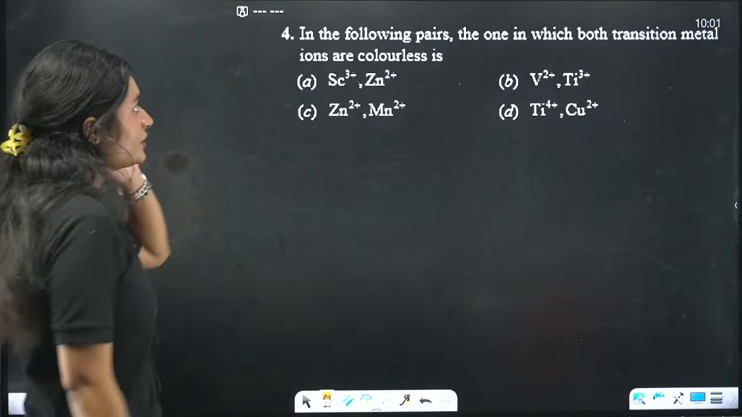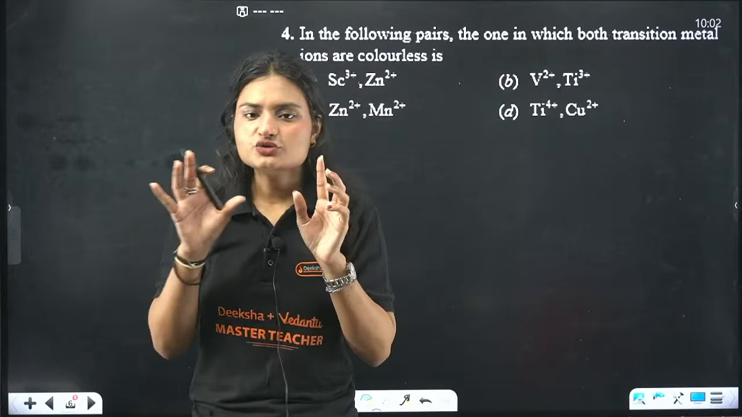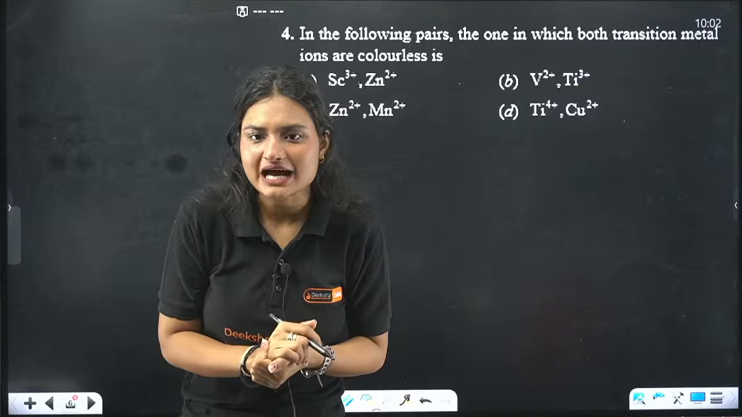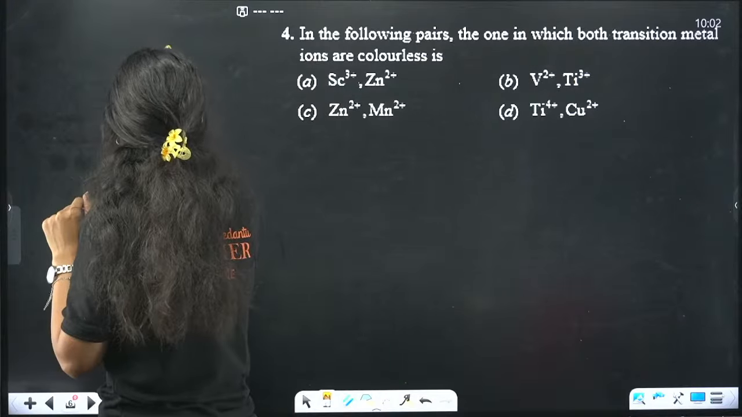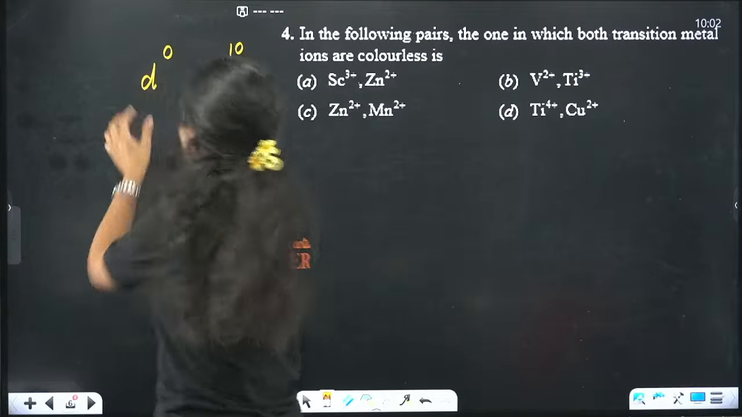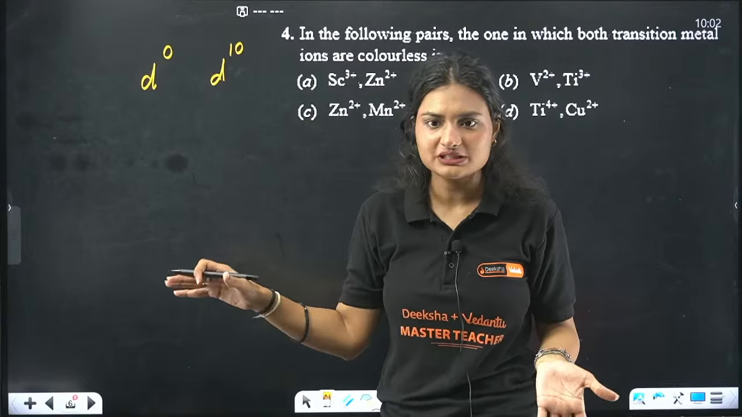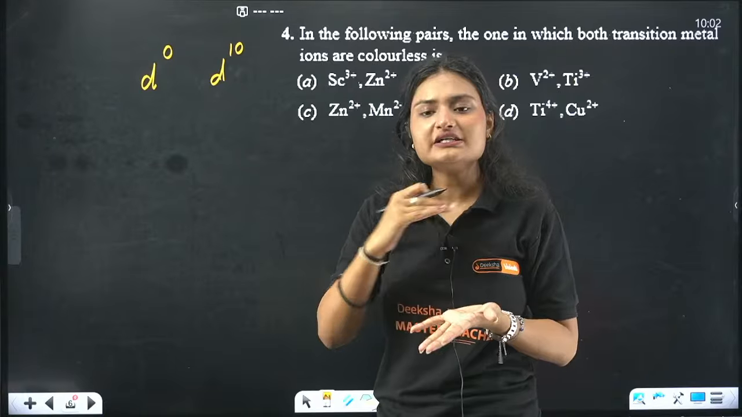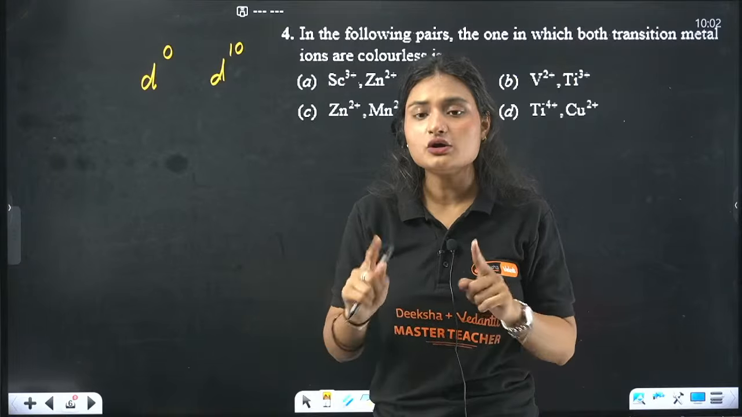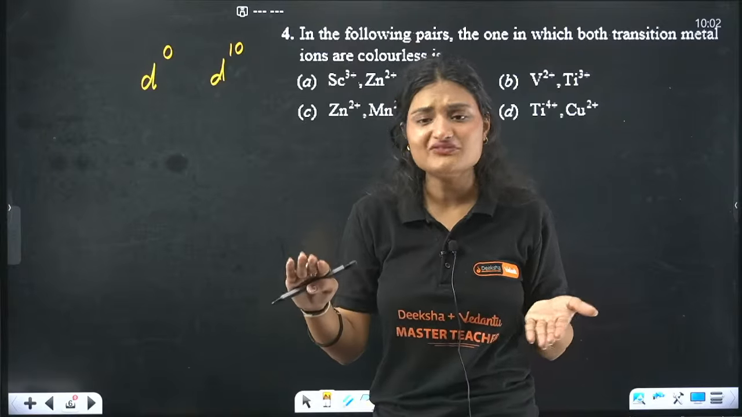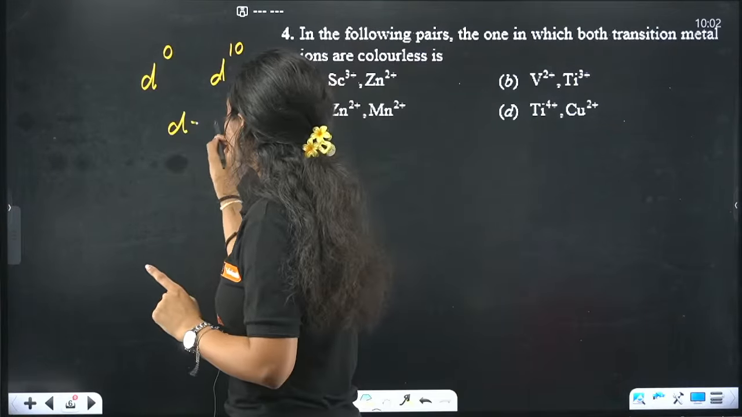The correct answer is option D. Okay, next question. In which of the following pairs are the transition metals colorless? For colorless, what conditions do we have? We have only two conditions. Either it should have d0 or it should have d10. If there are no d electrons, or if there is a completely filled d subshell. Only these two conditions. Either there is no electron in the d orbital or there are 10 electrons, a completely filled d orbital. Because in both cases d-d transition cannot happen.